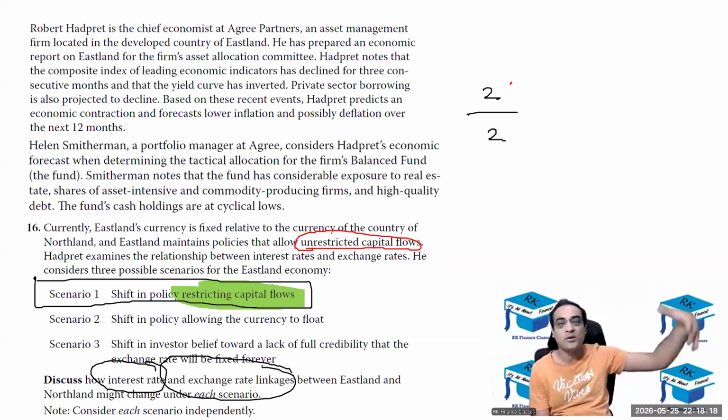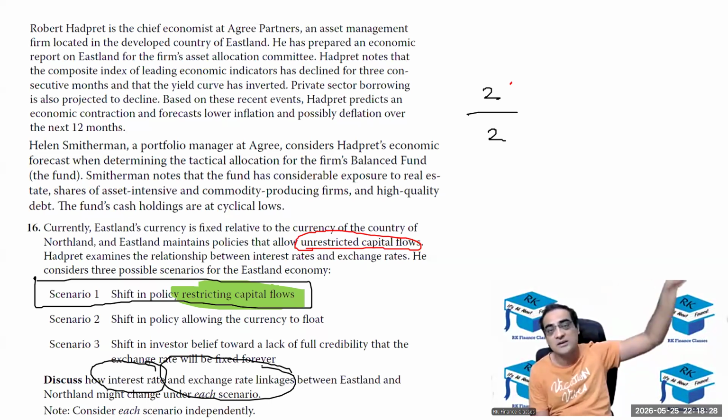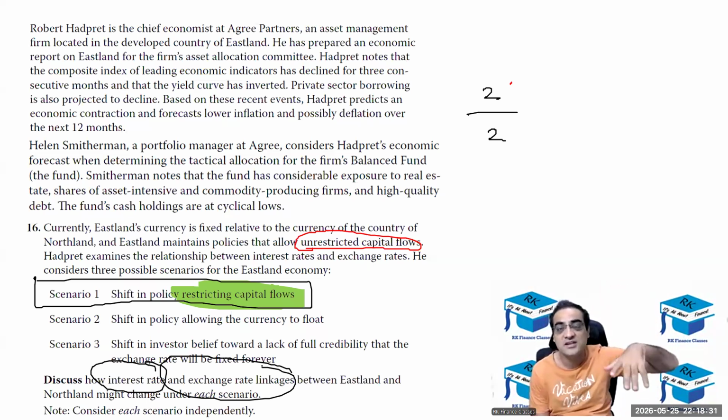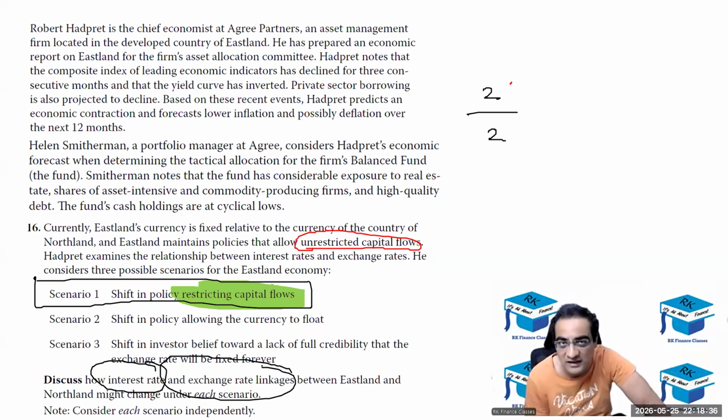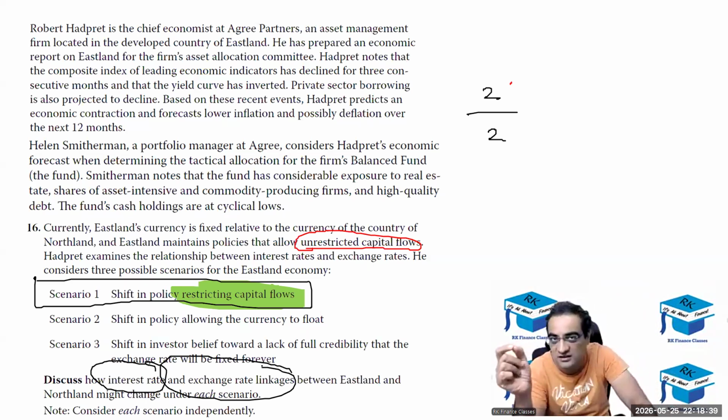Like you are assuming from India's point of view that where the supply of capital is low, money is coming from outside. It could also have been the case that the interest rates in that country are lower and they were borrowing and investing abroad, and now because capital flows are restricted, this will not be possible, so the supply will increase and interest rates could go down. So you should have written an assumption, that assuming this country has capital deficiency, it borrows capital from abroad, and now because the capital flows will be restricted, the foreign capital will not come, supply will go down, interest rates will increase.